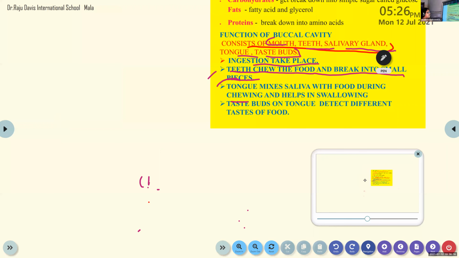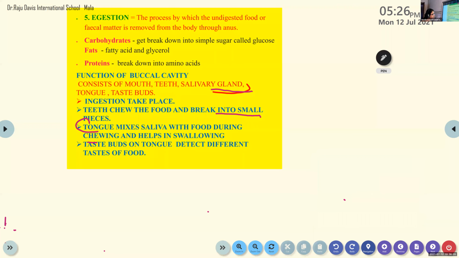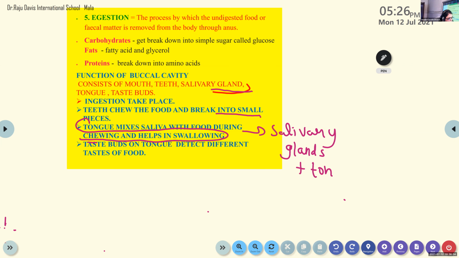Okay, what's the function of the tongue? Tongue mixes saliva. So here is the function of the salivary gland together. There are two parts working together: salivary glands plus tongue. These are the two parts working together. So teeth have completed the work, mouth has completed the work. The next work is done by both salivary glands and tongue.